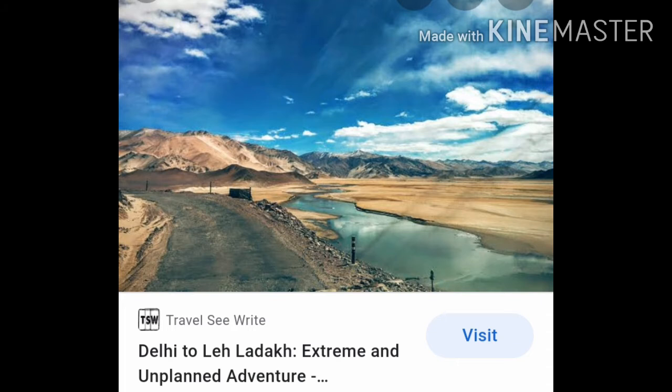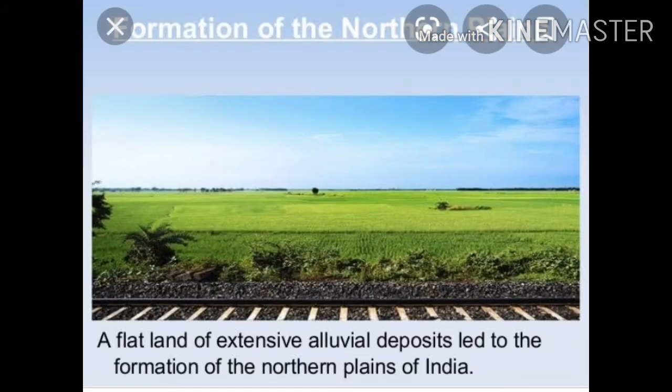It means when it is coming near Delhi, it becomes narrower. Then the other point, the Satluj plain lies to the west of Delhi while the Ganga plain is in the east. So you have to remember that the Satluj plain lies to the west of Delhi and towards the east of Delhi, the Ganga plain is located.